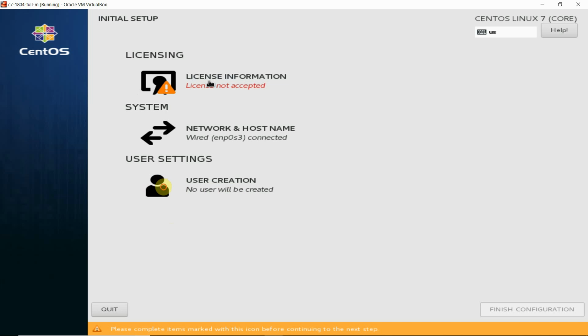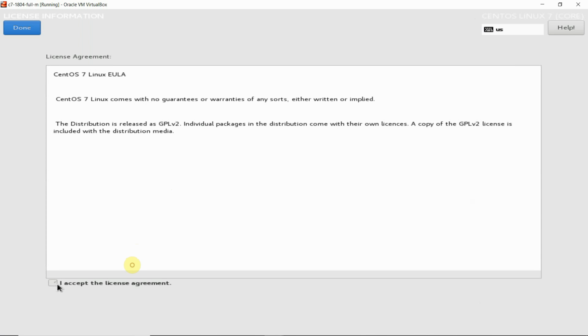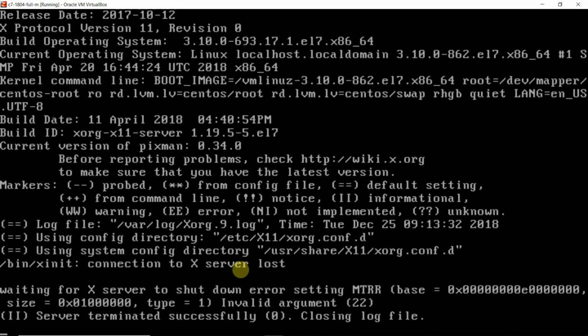License information. We have to accept the license information, so we are accepting it. Then we will say finish configuration. Again it will reboot.